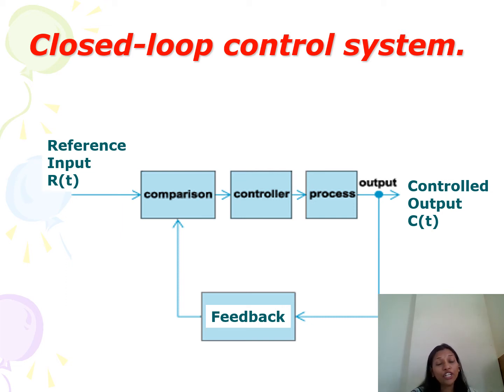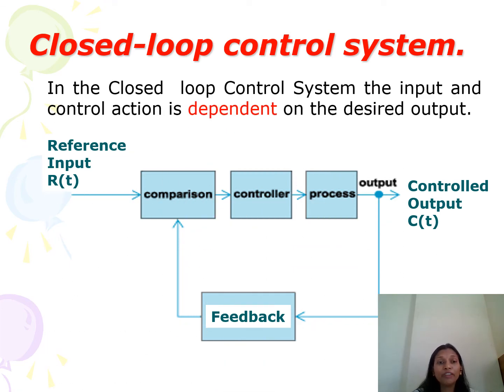So there are two additional blocks in the closed loop. One is the error detector and another is feedback. So according to this, the controller is taking action, and the control action which is taken depends on output, because we are applying the output signal, which gets compared with the reference signal. Then the error detector generates the signal, and according to that the control action takes place.